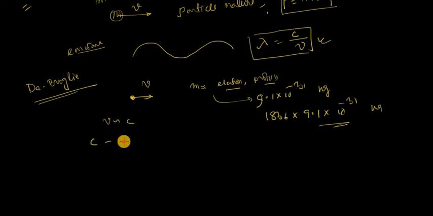For example, say c is equal to 3 into 10 to the 8 meter per second, and the velocity of the object is say 1.8 into 10 to the 8 meter per second. So that is comparable, or 1.5 into 10 to the 8 meter per second, that is, the object's velocity is half of the velocity of light, so comparable. So when a particle of very low mass moves with a velocity comparable to the velocity of light,